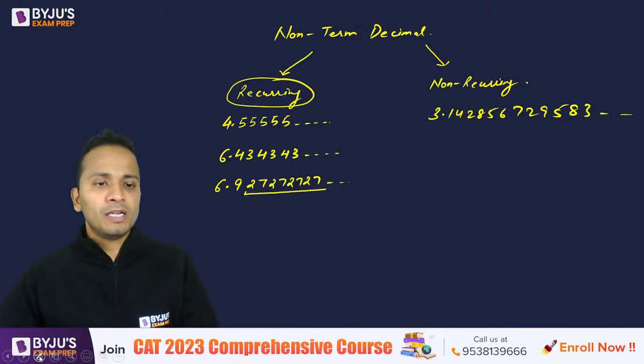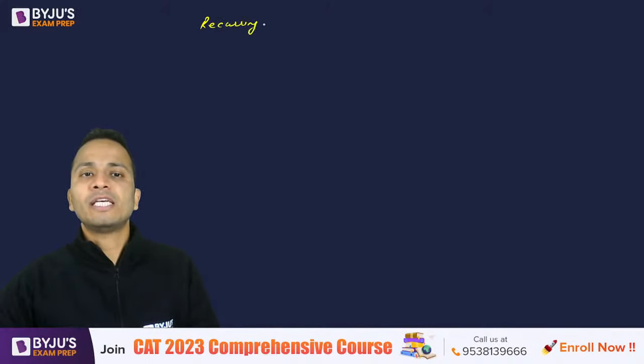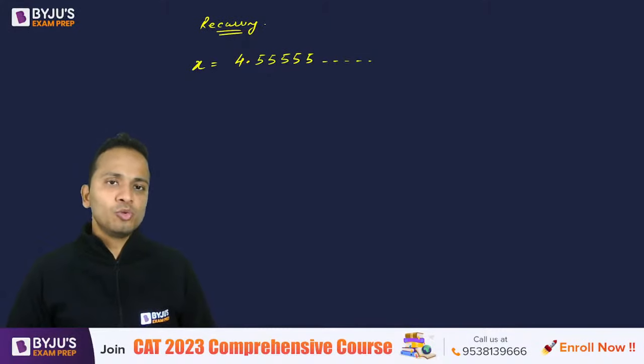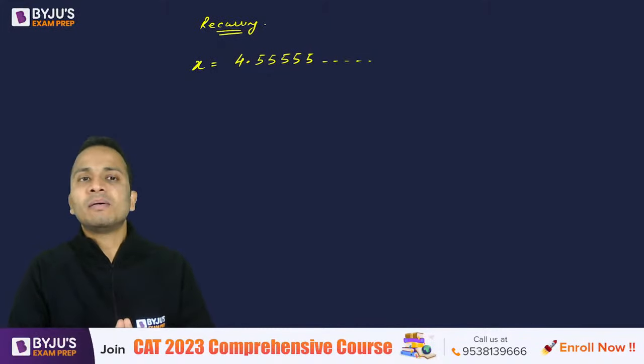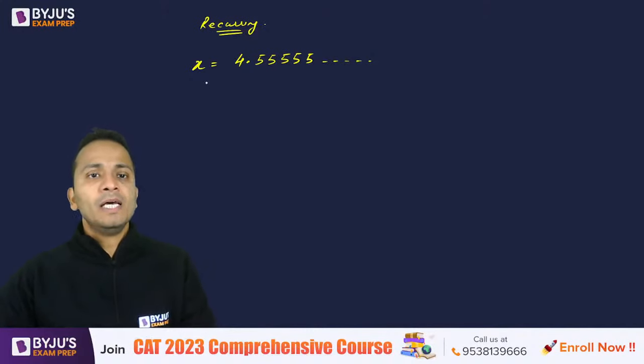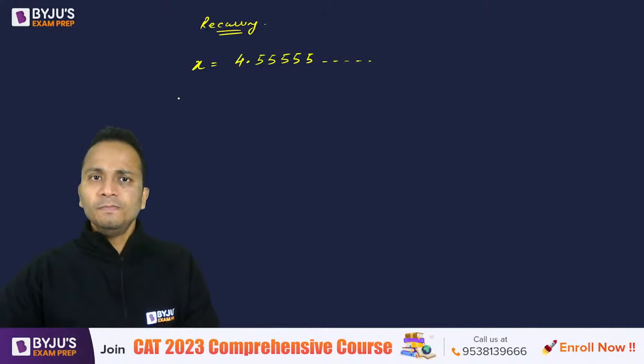Now I'll open another blank screen. First of all, I'll be talking about recurring numbers, so the decimals which are recurring. Let's say x is equal to 4.55555 and so on. All right. Now, my job is to try and convert this number into its fractional form. So let's do that. Now, x is written in front of you as 4.55555 and so on.